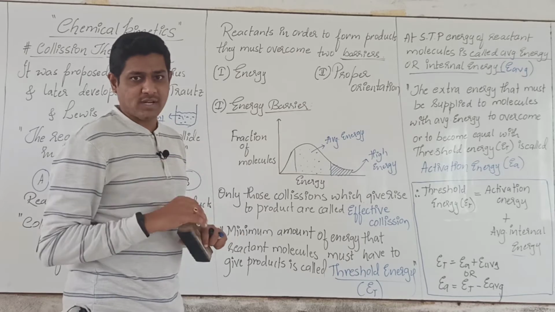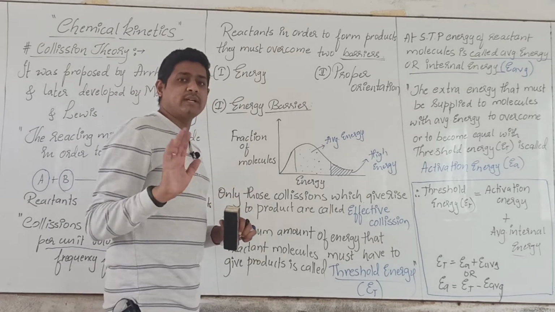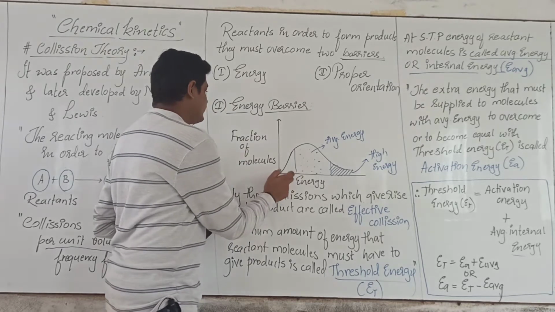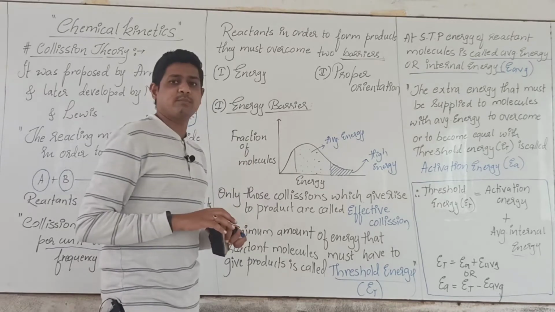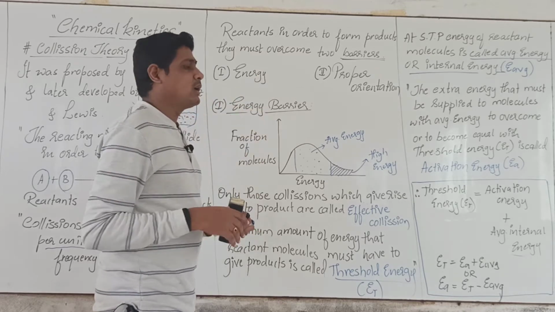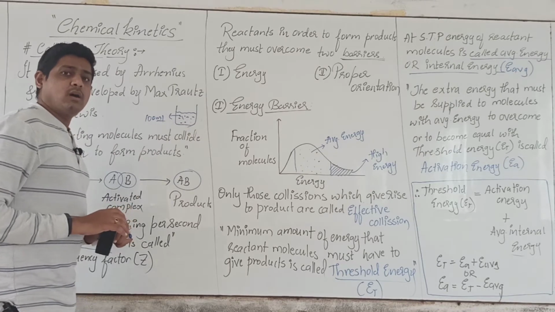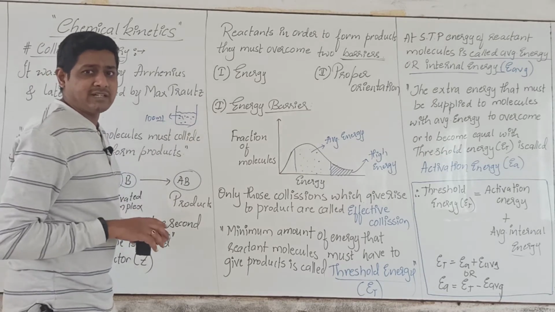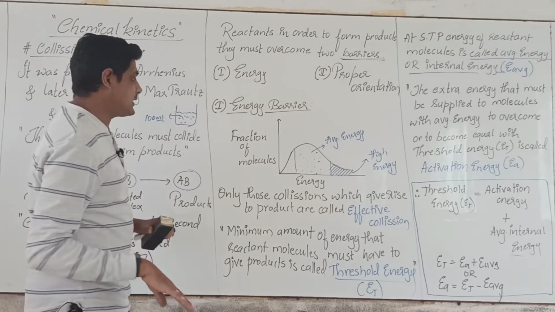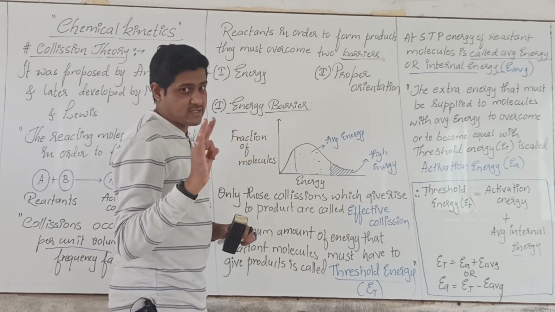Or energy obstacle we can say. Here I have plotted a graph of energy versus fraction of molecules. In a reaction mixture, the energy of all the reactant molecules will not be the same. So here you can see there are three phases.